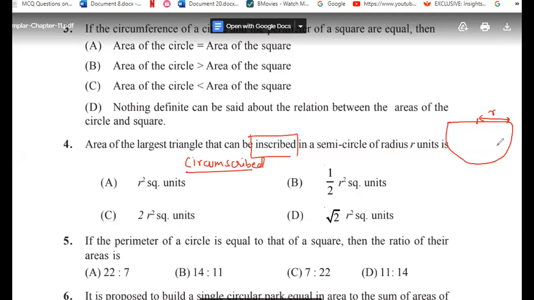Don't have any idea. Option A, r square. So how can we use r square?